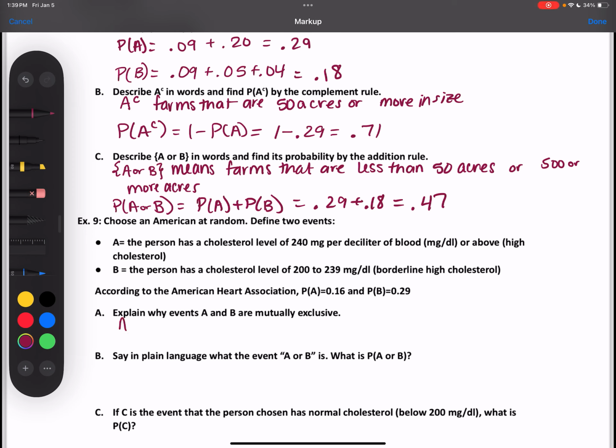So a person either has high or borderline high cholesterol. Can't be both at the same time.